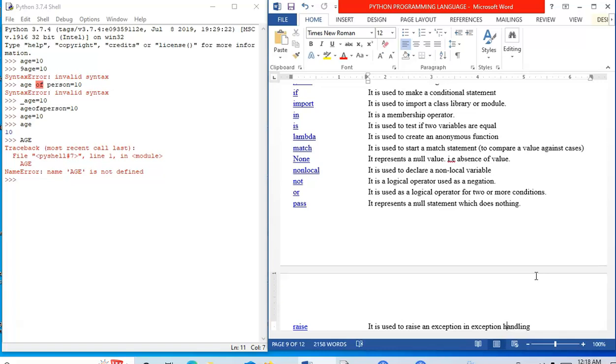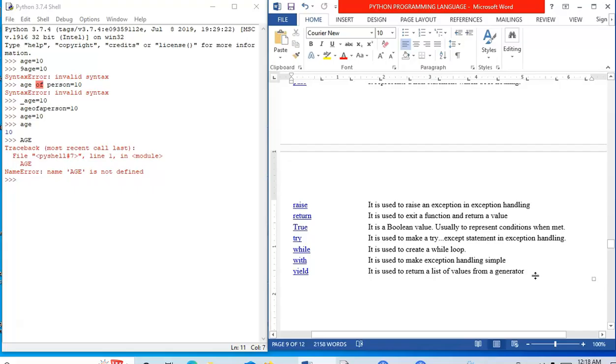Match keyword is used to start a match statement to compare a value against cases. None, it represents the null value, that is absence of value. When the value is not available or not present, we use None. Nonlocal, it is used to declare a nonlocal variable. Not is used as a logical operator, it is used as a negation. Or is used as a logical operator for two or more conditions. So either of the conditions should match for the statement to be true. Pass, it represents a null statement which does nothing.